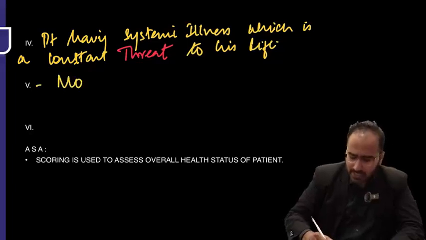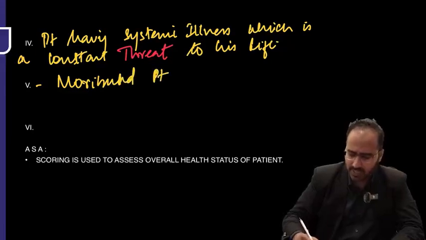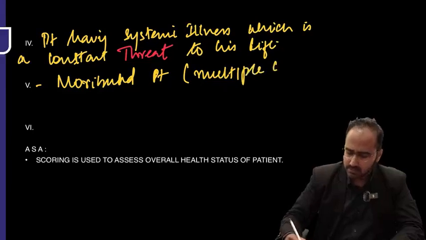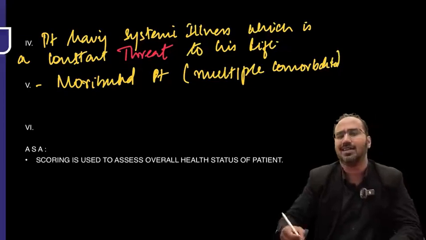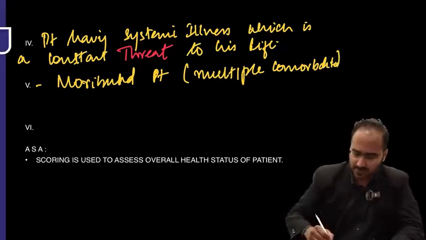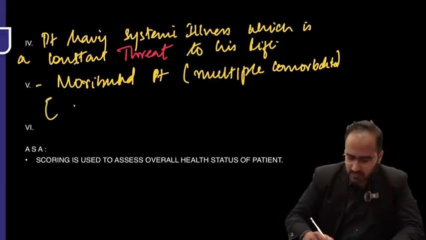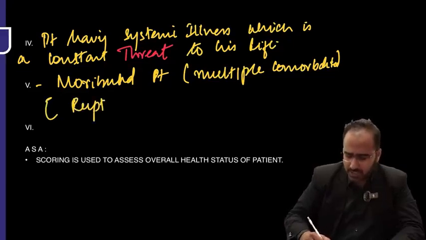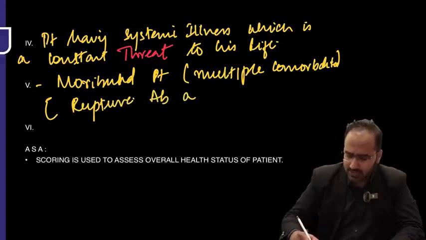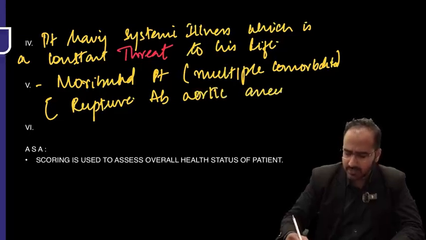Class 5 meaning what? A moribund patient. Moribund patient, that is, with multiple comorbidities. Without surgery, the chances of survival are less. That is ASA class 5. Okay? Moribund patient. Example, ruptured abdominal aortic aneurysm.